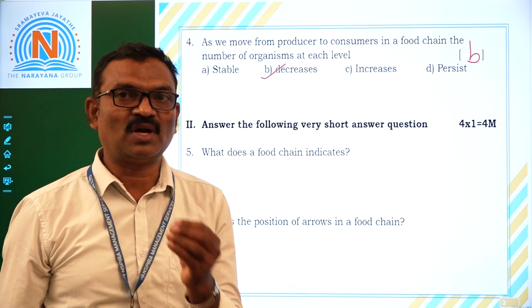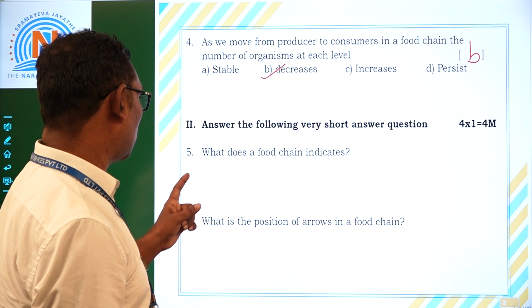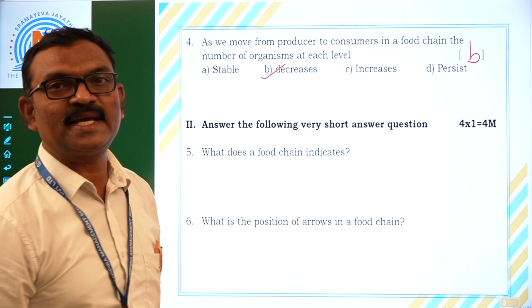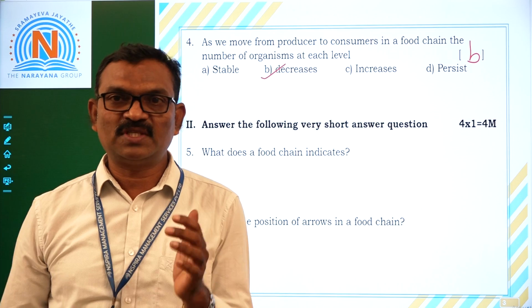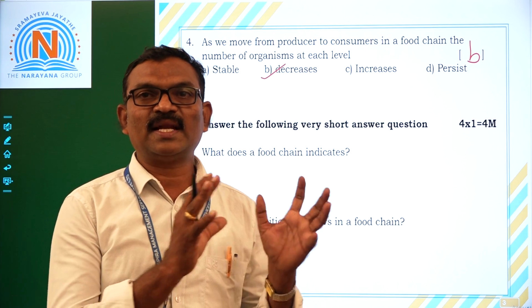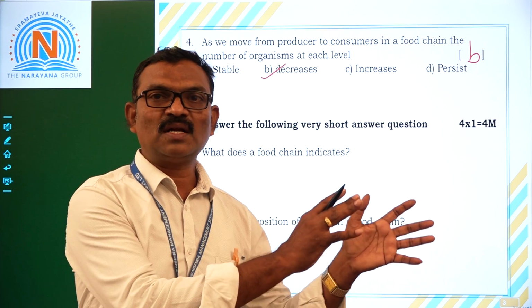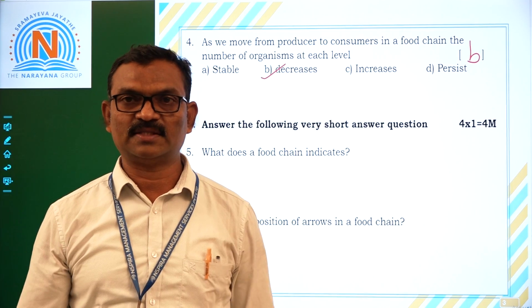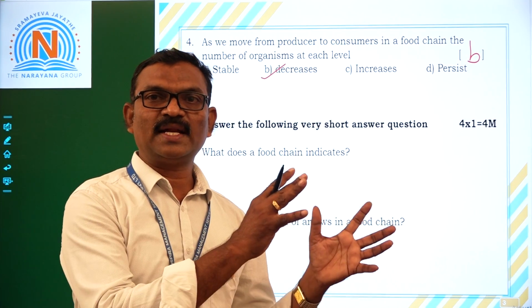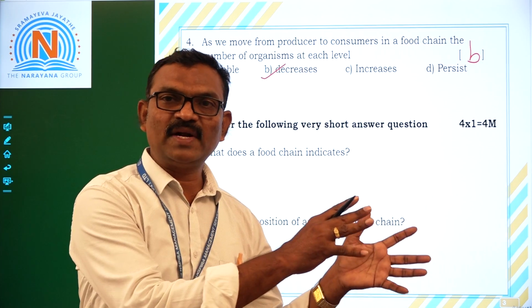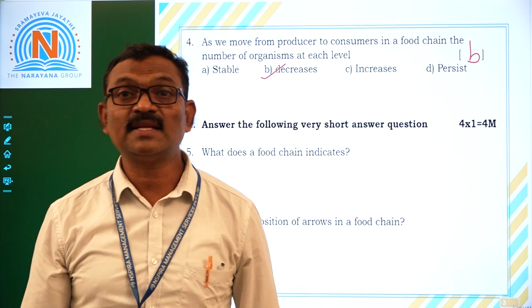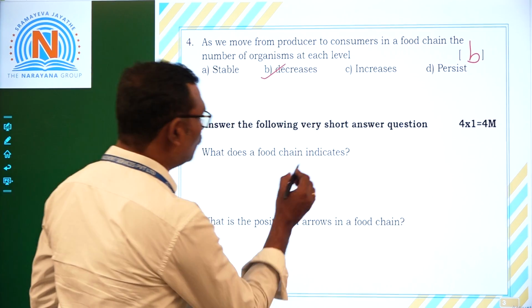Now let us see short answer questions. Fifth question. What does a food chain indicates? You know that the food chain shows us how the energy is passing from one organism to another organism. Or otherwise, how the energy is passing from one level to another level in an ecosystem. So what does a food chain indicates?